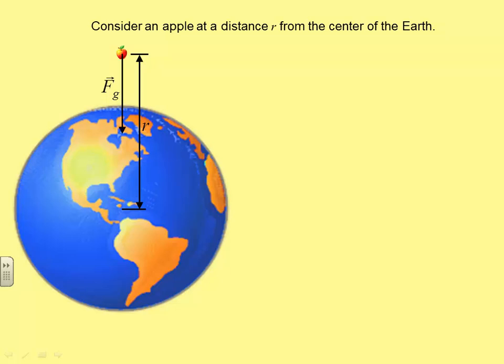Well, there still would be only one force acting on the apple. That would be the force of gravity. So the net force is equal to mass times acceleration. That's negative F_g equals negative mass of the apple times the acceleration due to gravity. And notice I'm not going to use a little g here, because that's only at the surface. This is the acceleration due to gravity.